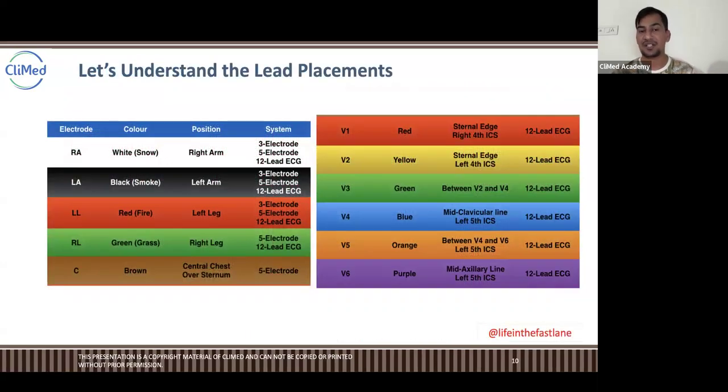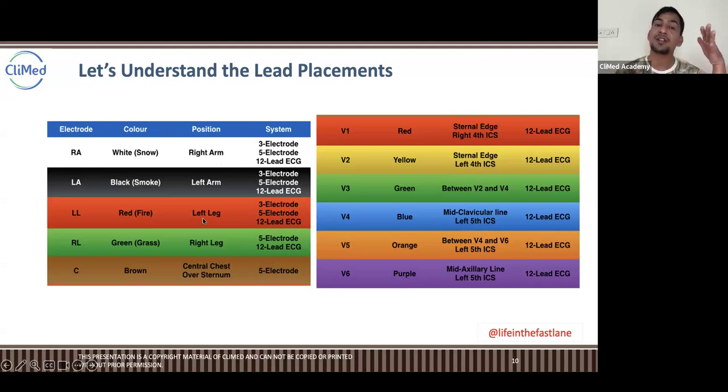So let's understand the leads. There are the placements of electrodes. When and how we put the electrodes and how these things come out. If this is a 3 lead ECG, the first electrode will be at the right arm, the second electrode at the left arm, and the third electrode at your left leg.